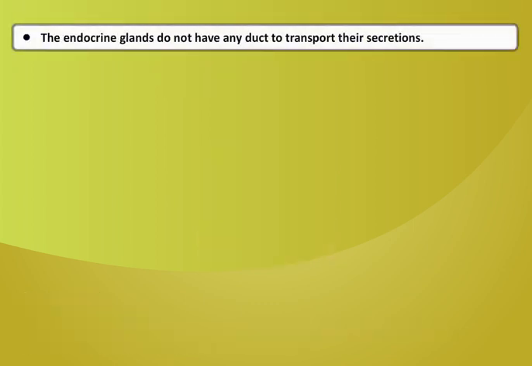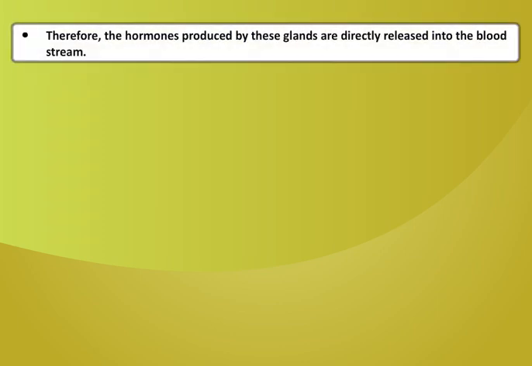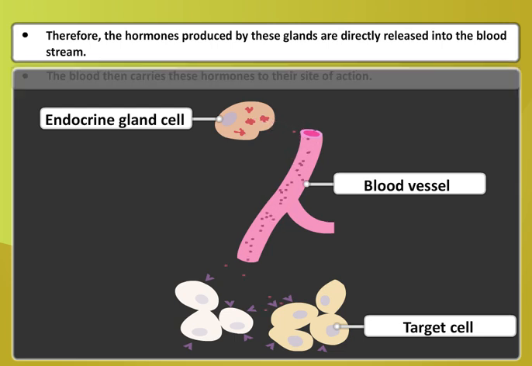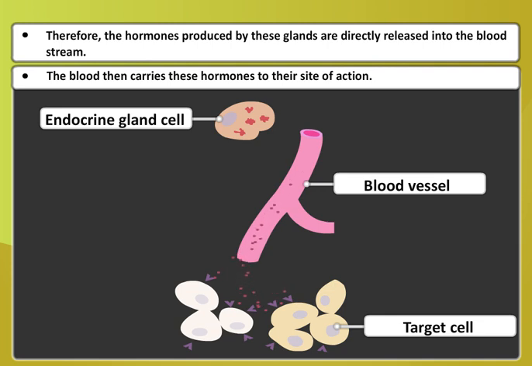The endocrine glands do not have any duct to transport their secretion. Therefore, the hormones produced by these glands are directly released into the bloodstream. The blood then carries these hormones to their site of action.